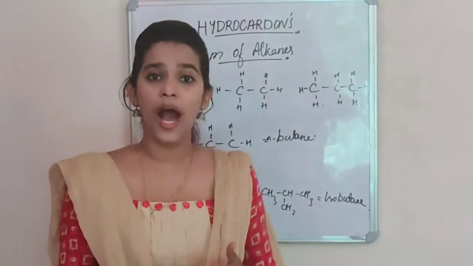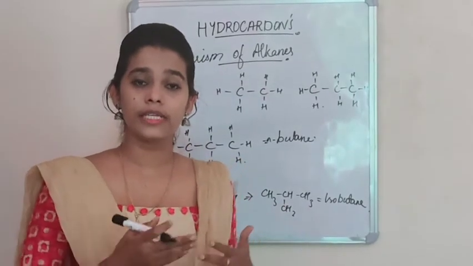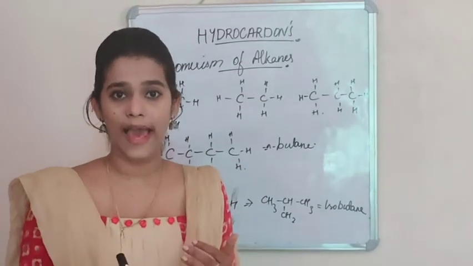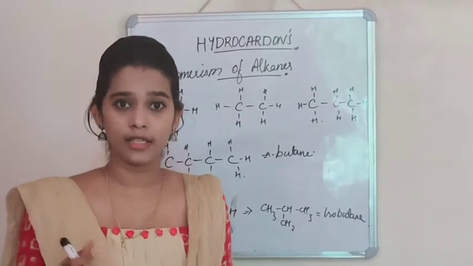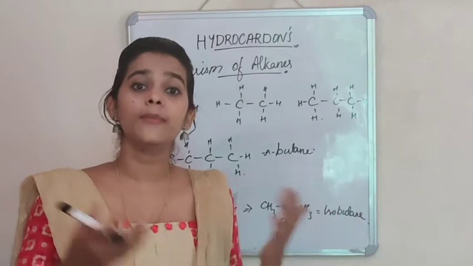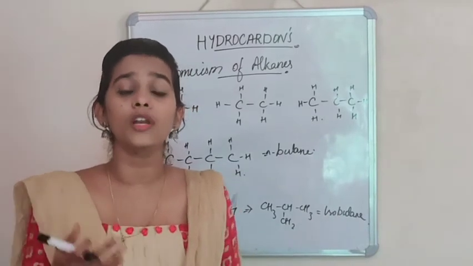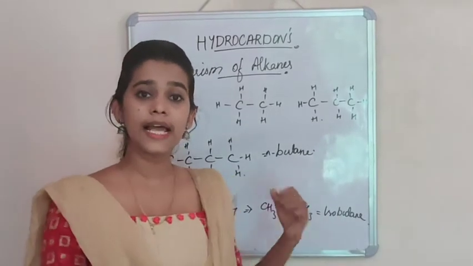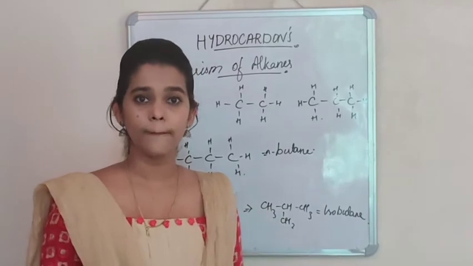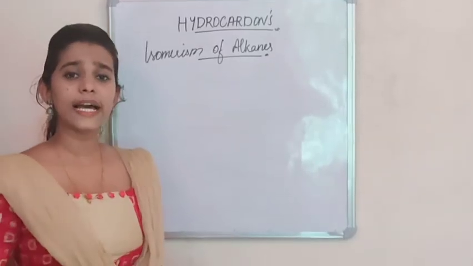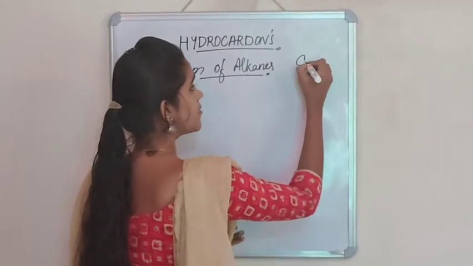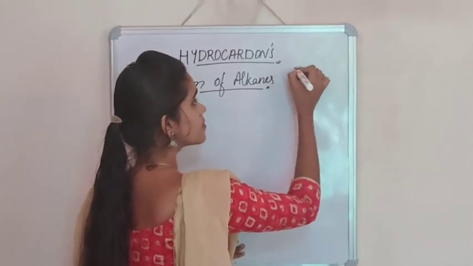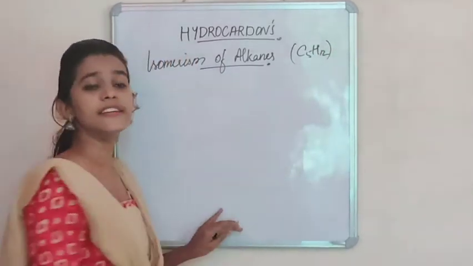Now as we go higher, the fifth member of the alkane group, that is pentane, will show still more chain isomerism. And as we keep on moving higher, it will show more chain isomers. Let's consider the case of pentane. The fifth member of the alkane family has the molecular formula C5H12.